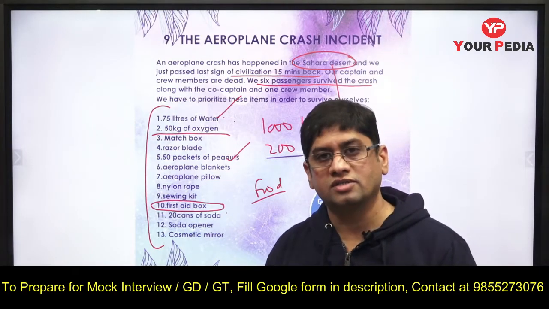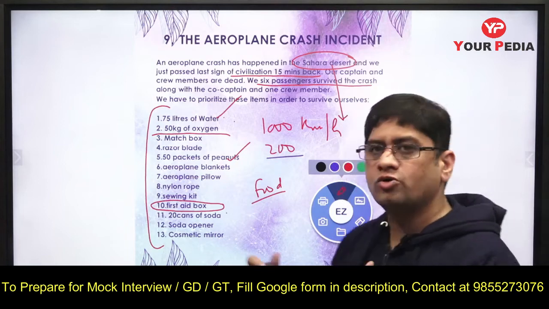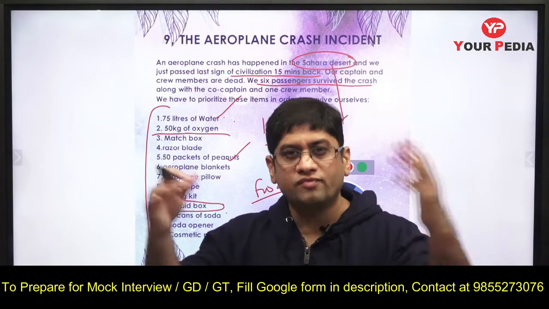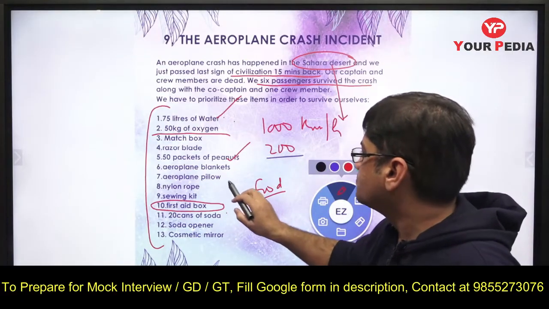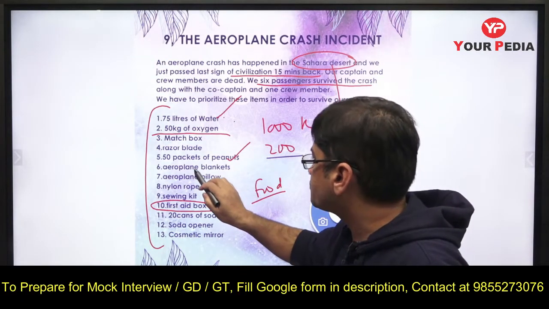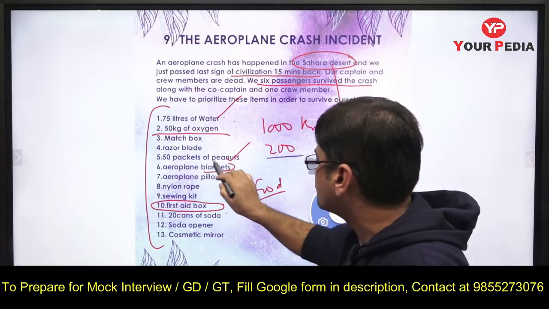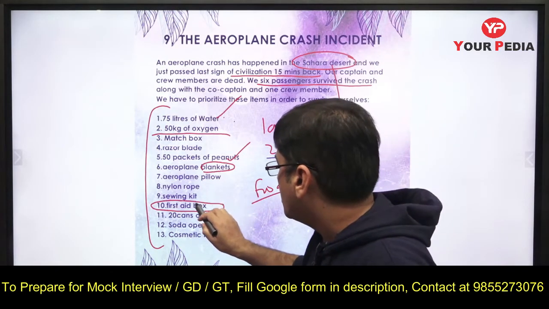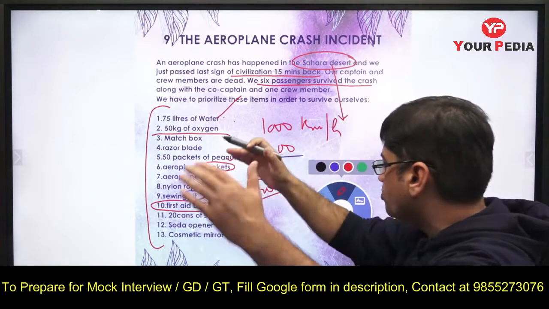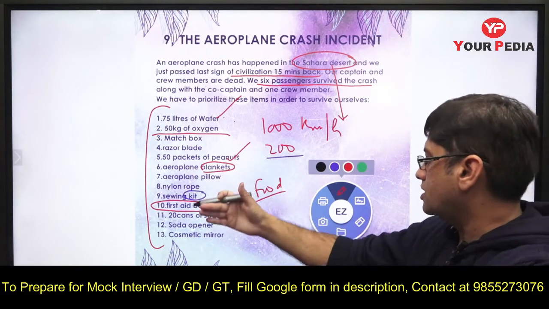Then third will be how you have to now stay warm if it is very chilled in the nights or something like that, right? Because it is a desert. So you need to have this blanket, that is very important. And along with the blanket you should have this sewing kit where you have to make a sort of tent for you.